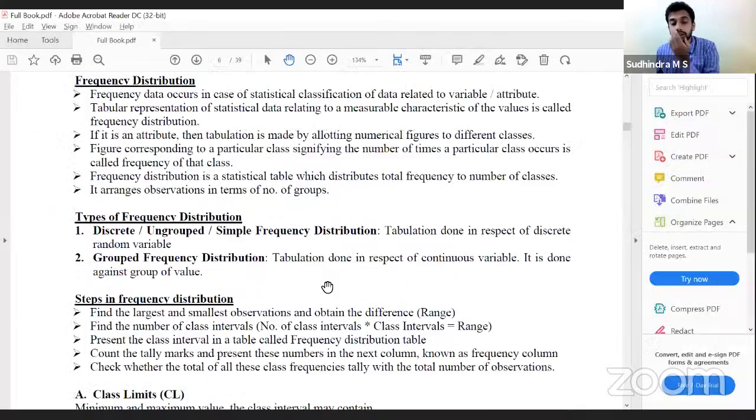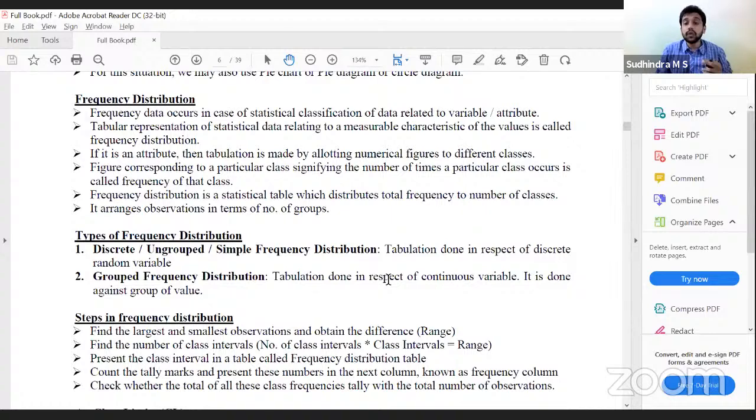So the steps in frequency distribution: find the largest and smallest observation and obtain the difference, the range. Find the number of class intervals: range divided by the size of the class interval. Present the class intervals in a table called the frequency distribution table. Count the tally marks and present these numbers in the next column, known as the frequency column. Check whether the total of all the class frequencies tallies with the total number of observations, for cross reference. This is how we construct a frequency distribution.